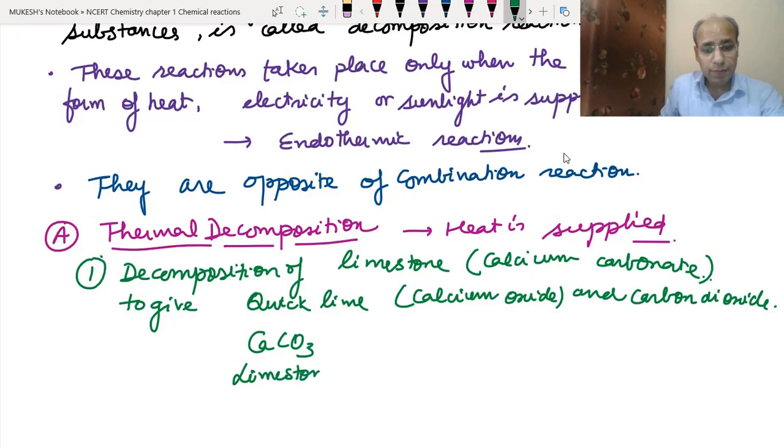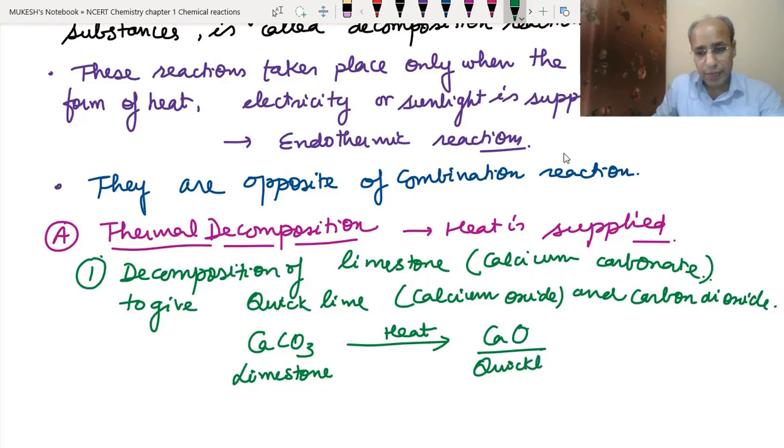When we provide heat to the calcium carbonate, it converts into quicklime, CaO, and carbon dioxide gas is also released. So this is solid, and this is gas.